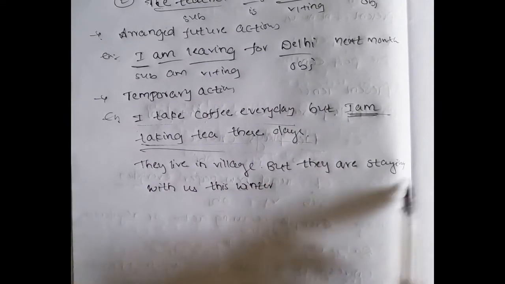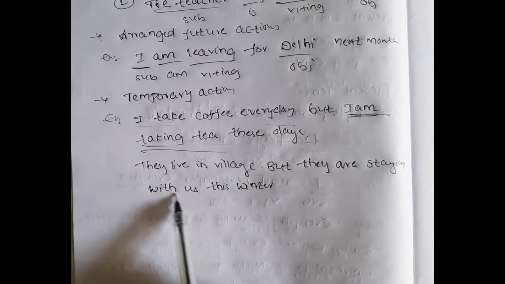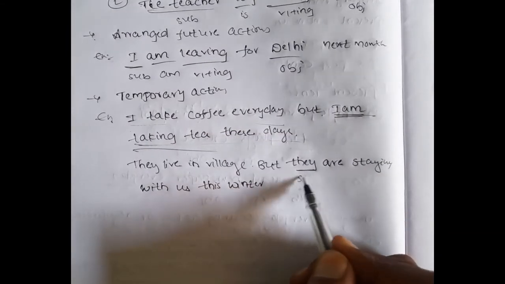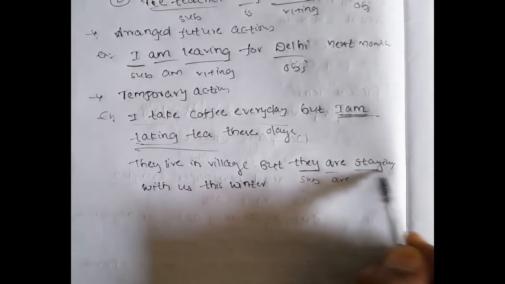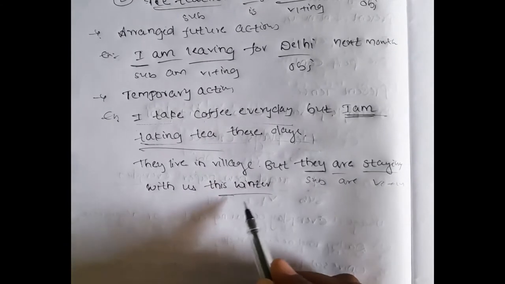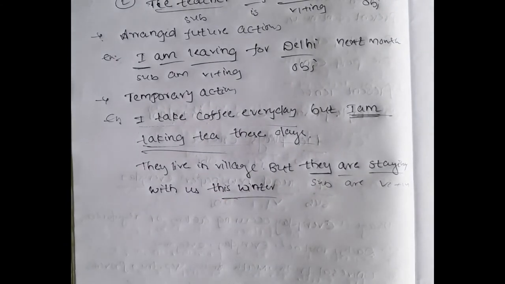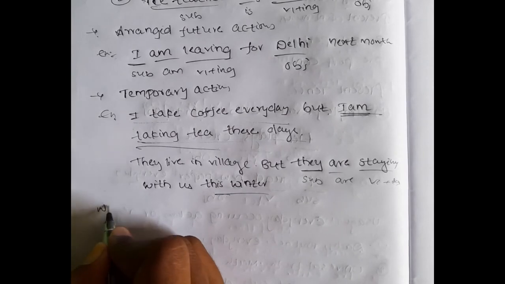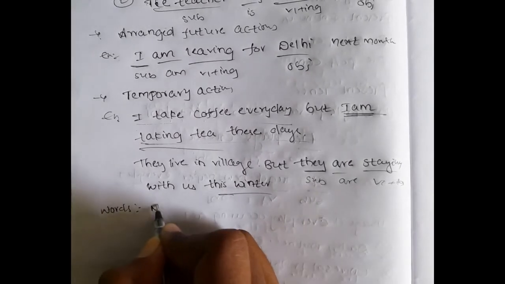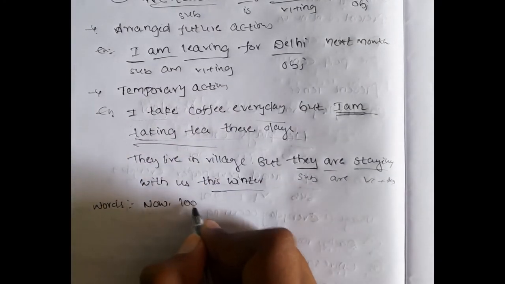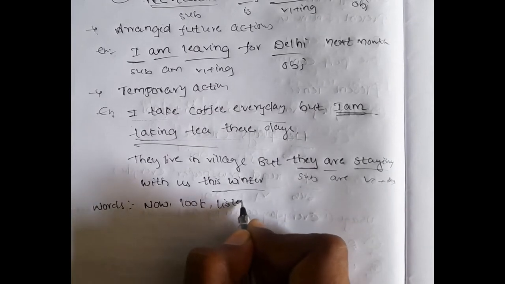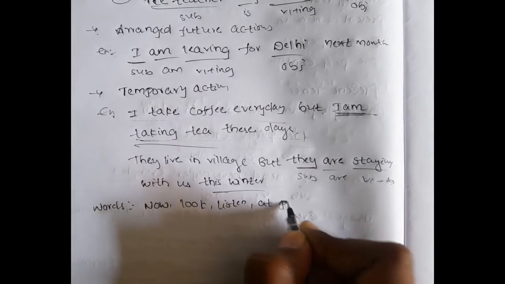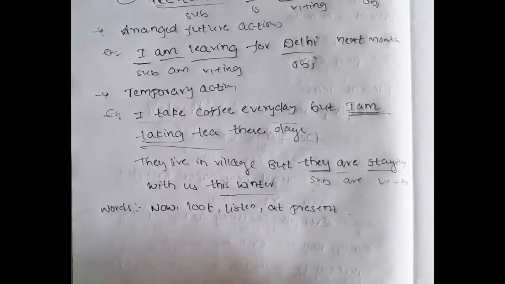Here also this is simple present tense, but here this is present continuous tense. The structure is subject plus is/are plus V1 plus ing, and object. The words commonly used in this tense are words like now, look, listen, at present. All these types of words are used in present continuous tense.